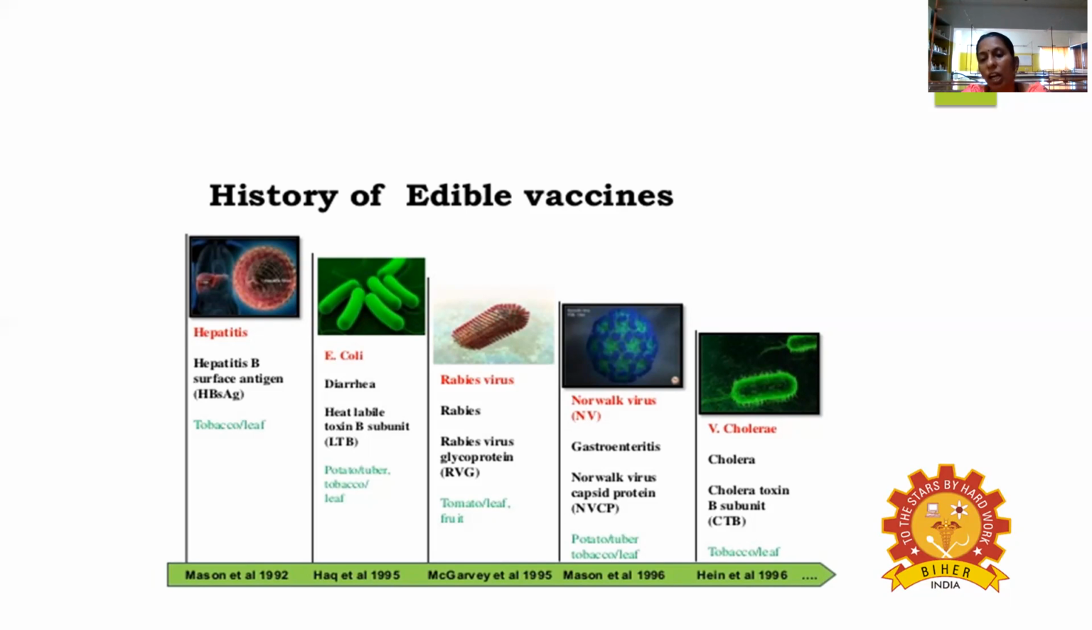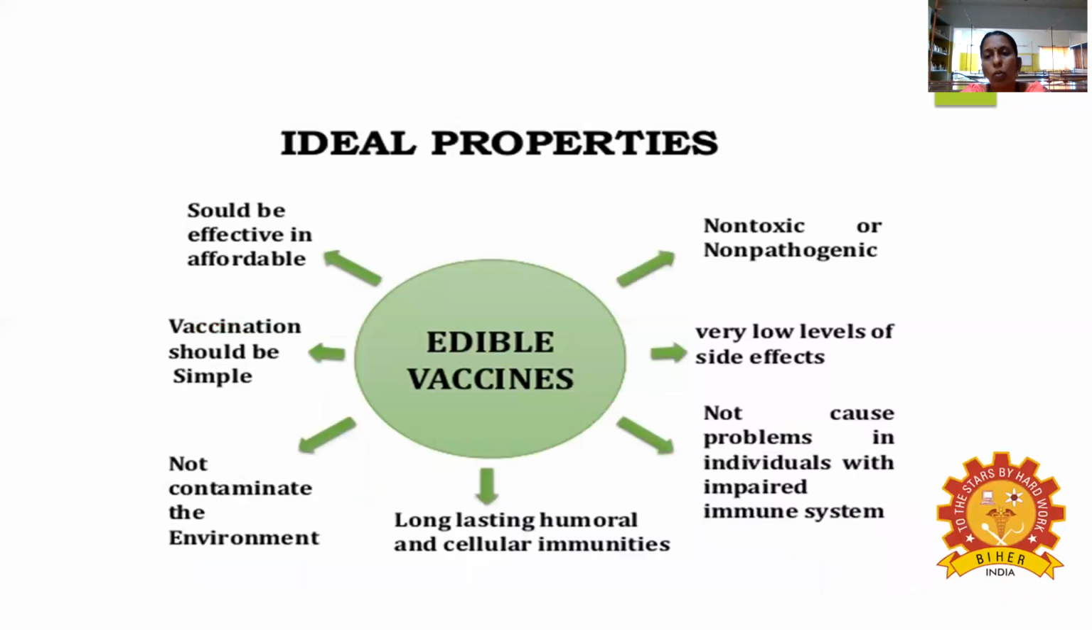And the last one, cholera. The important thing in cholera is cholera toxin, and the cholera toxin B subunit protein is there. They can be administered into the tobacco leaf. So all the work was carried out in the tobacco plants.